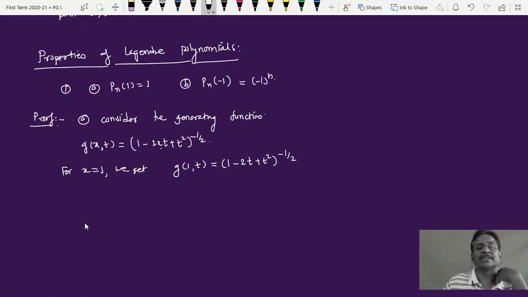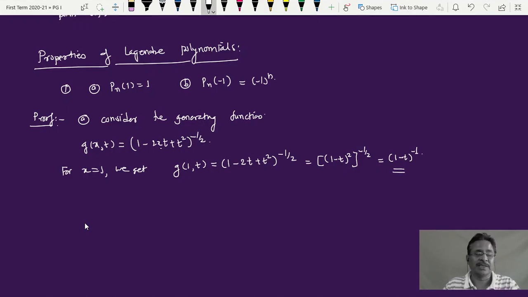But the bracket 1 minus twice t plus t square can be written as 1 minus t whole square, raised to minus half. So 1 minus twice t plus t square is 1 minus t raised to 2, and raised to minus half. The 2 will get cancelled, and we simply get 1 minus t raised to minus 1. I'm sure you might know this expansion, 1 minus x raised to minus 1.